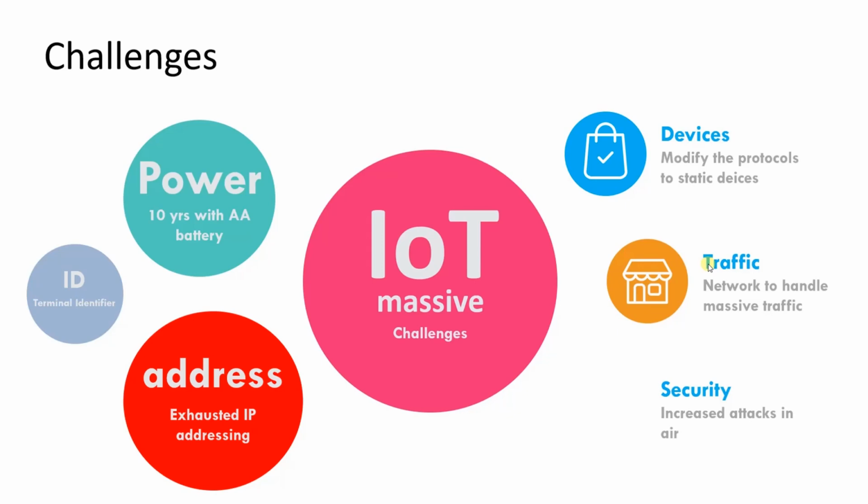Traffic: the network has to handle massive traffic, and every use case has a different kind of traffic pattern. So the network should handle all those things by using a network slicing method. And security: there are increased attacks in the air. So we have to provide tight security in the air, at all levels of the IoT.